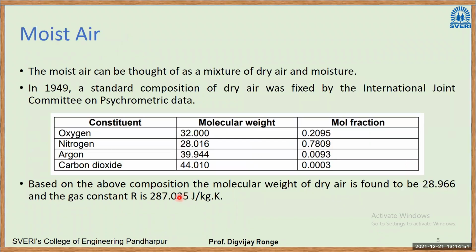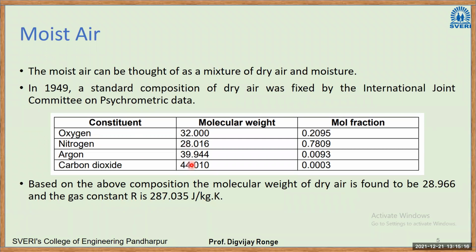Moist air is a mixture of dry air and moisture. If you consider only dry air, it has only constituents like oxygen, nitrogen, argon, carbon dioxide, etc. We have studied this previously also. The molecular weight of oxygen is 32, nitrogen 28, carbon dioxide 44.